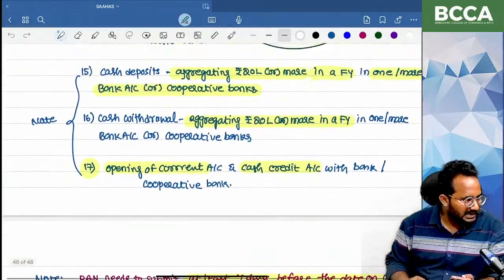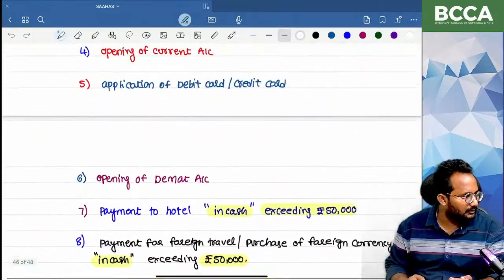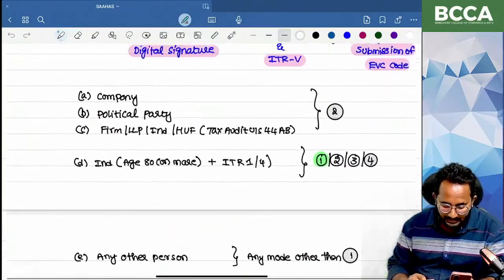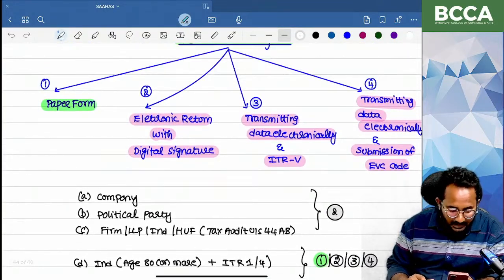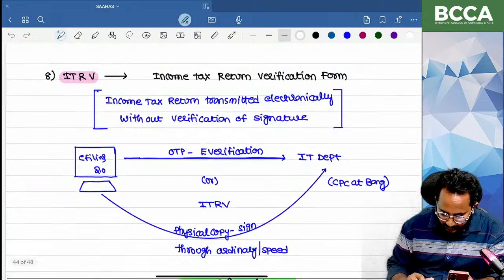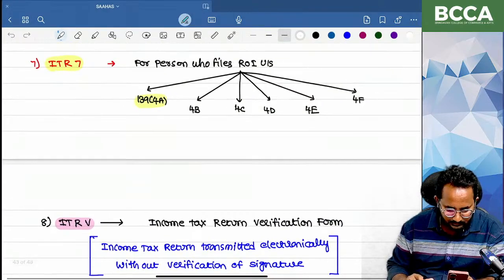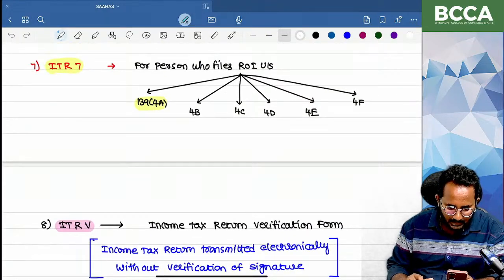Yes, ma'am. In the last session, we completed the concept of what? 139A, that is the PAN number, and 139AA, that is, other.